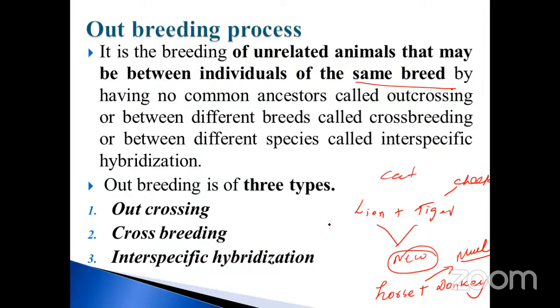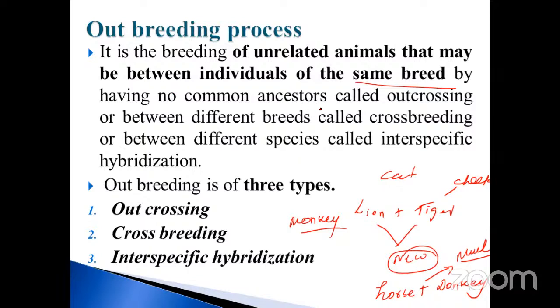Okay. Monkey, take an example. Monkey is a family, isn't it? Monkeys include chimpanzee, gorilla, lion-tailed monkey, so many apes, and so many others. Horse, donkey, these are all of the same kind. Having no common ancestor is called outcrossing, or between different breeds is called crossbreeding, or between different species is called interspecific hybridization. These are the things in my idea.